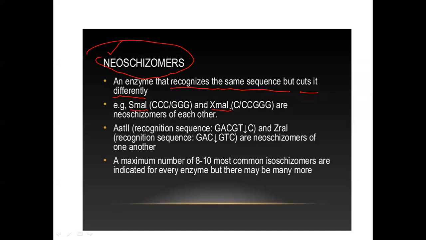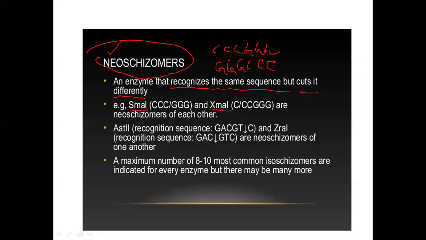SmaI and XmaI are two restriction enzymes. You see, both recognize the same sequence, that is CCCGGG. C, C, C, G, G, G. They recognize the same palindromic sequence. So if I write the palindrome like this, C, C, C, then G, G, G.